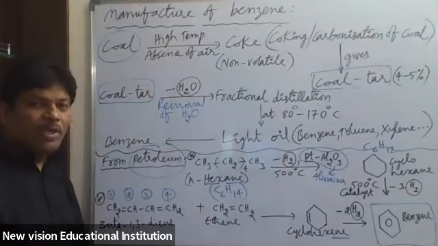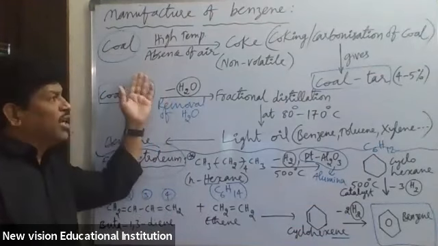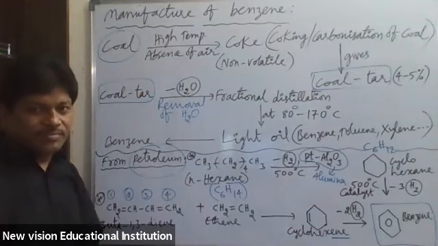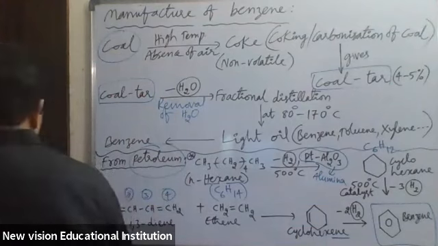So it is one of the methods of manufacture of benzene from petroleum. So from petroleum we can get benzene. Okay, so we still have two more methods of preparation of benzene.